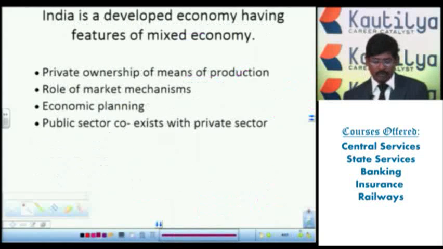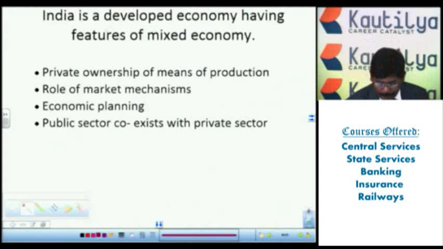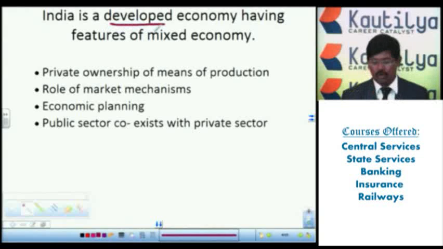So this is about how India has a developing economy. Next, India is a developed economy having features of a mixed economy. Up to now we have discussed the features of India as an underdeveloped economy and a developing economy. Now we will go for India as a developed economy having features of a mixed economy.